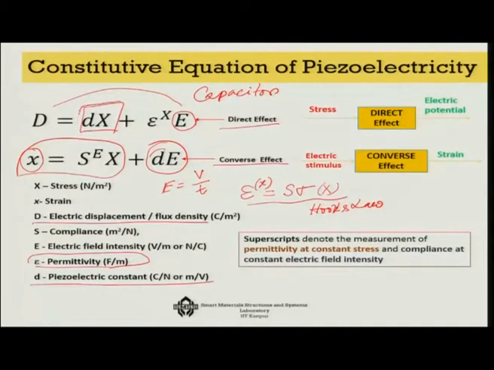So this part is a standard equation of the dielectric material. The addition of the dX part, where capital X is the stress and small d is the electromechanical coupling coefficient or piezoelectric constant, says that yes, you can generate charge not only by applying a voltage but also by applying stress. That's the direct effect. So you have two different effects defined by two different equations, in which part of the equations are already known to you. It's this additional part, when we consider it, that gives us the effect of piezoelectricity.